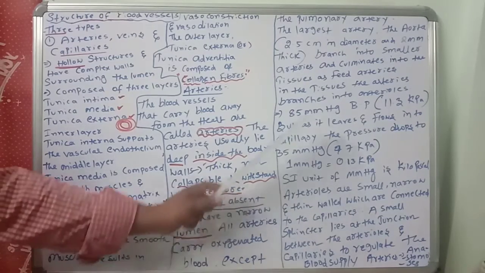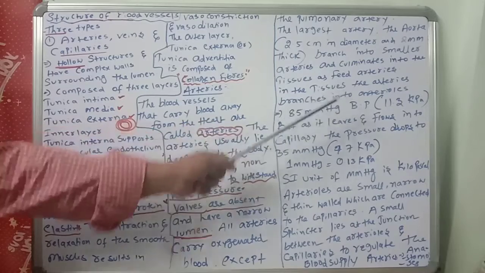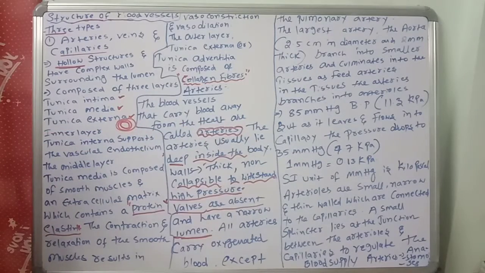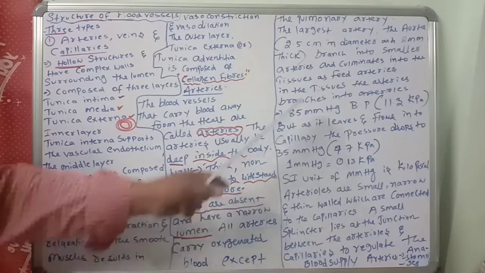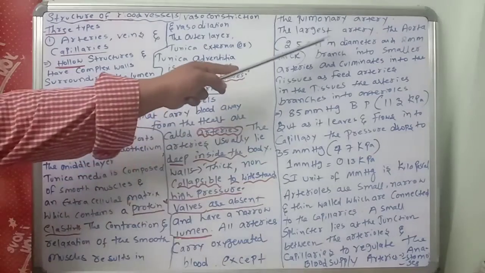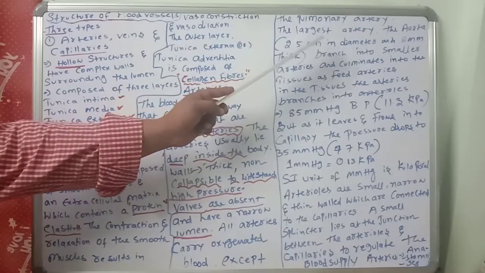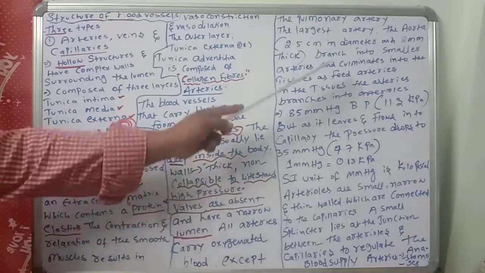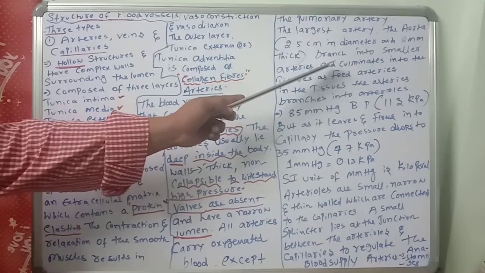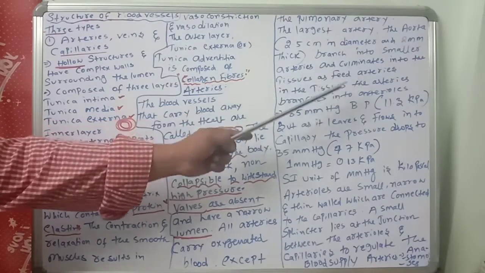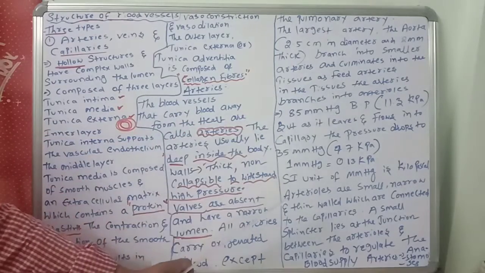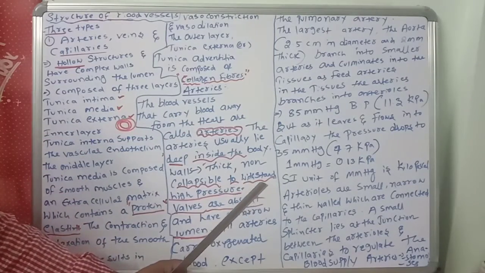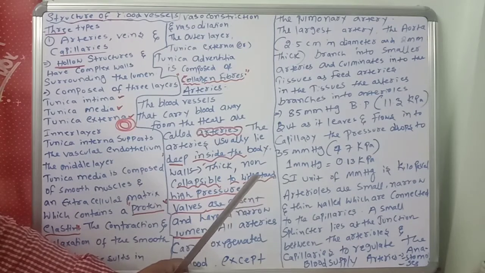In the tissues, what will happen? The arteries branch into arterioles. Once again, the largest artery, the aorta, is 2.5 centimeters in diameter and 2 millimeters thick. It branches into smaller arteries and culminates into the tissues as feed arteries. In the tissues, the arteries branch into arterioles.